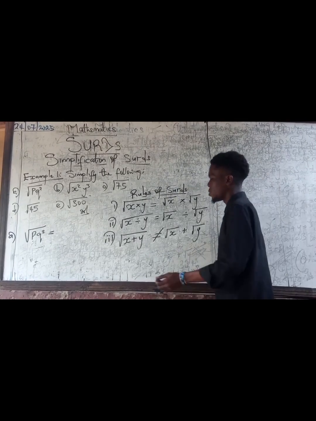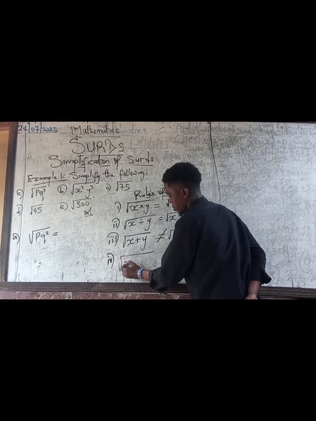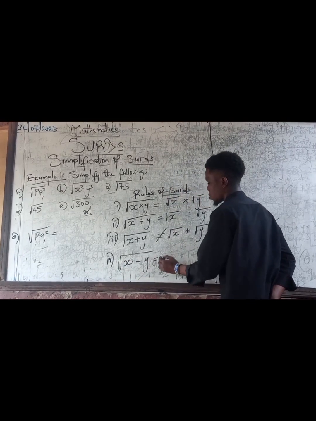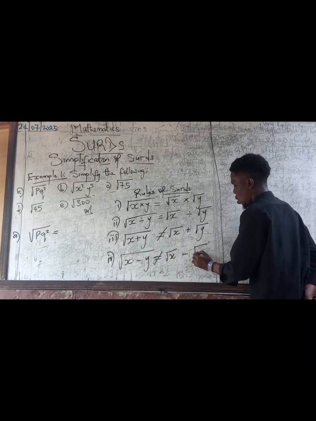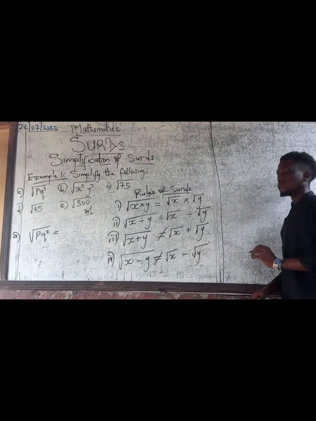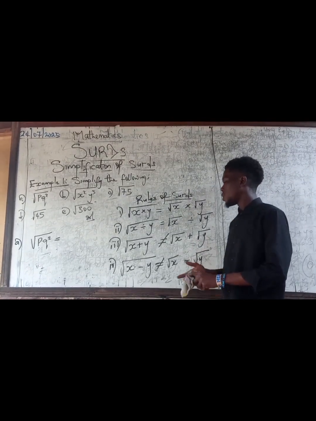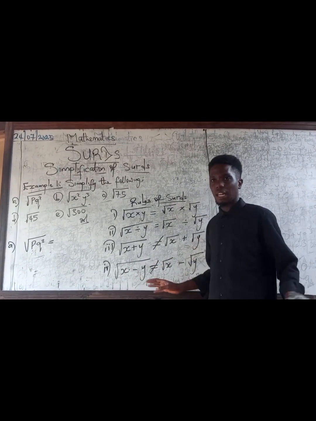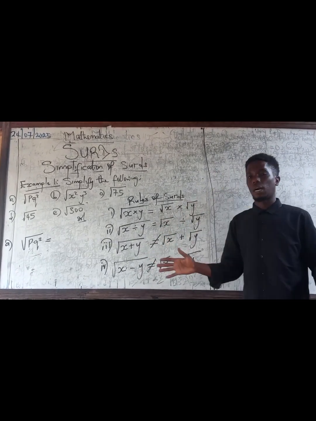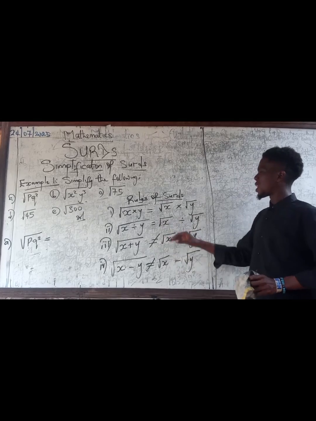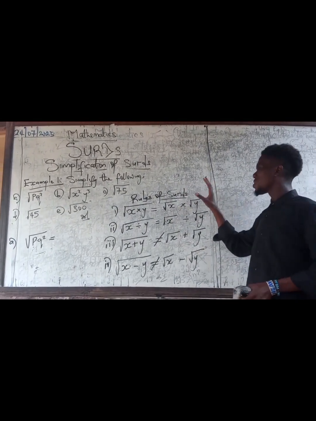Now let's take the fourth rule. Also, subtraction, it is not applicable, that rule. You can't separate them, alright? Square root of x minus y, leave it at that. Make sure you subtract whatever you have there. Don't try to bring them out, alright? So, it is only applicable for multiplication and division. So, we're going to use this rule.